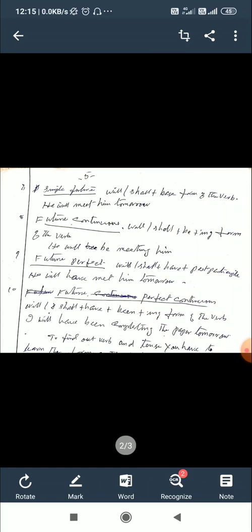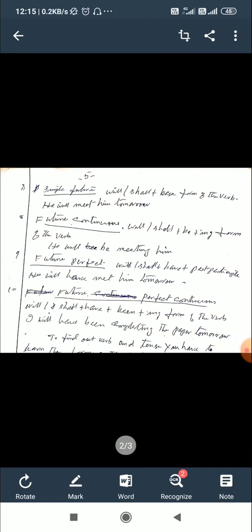Will or shall plus have plus past participle, that is future perfect. He will have met him tomorrow. Will have met is the verb, and it is future perfect tense.